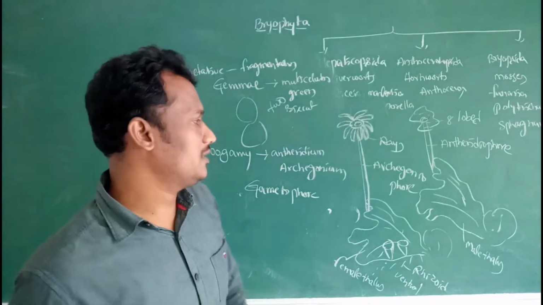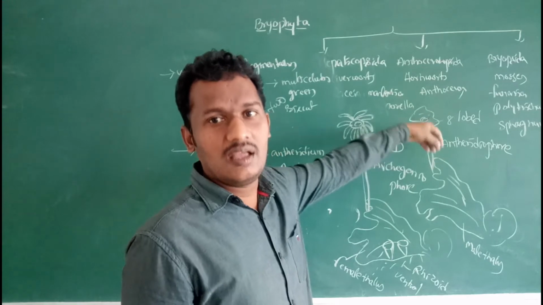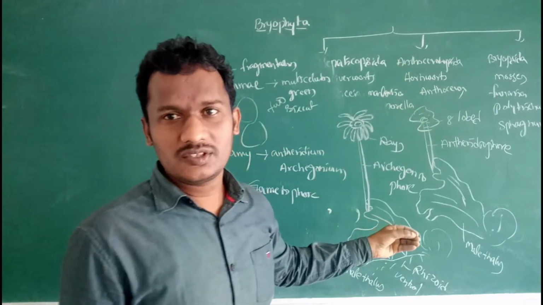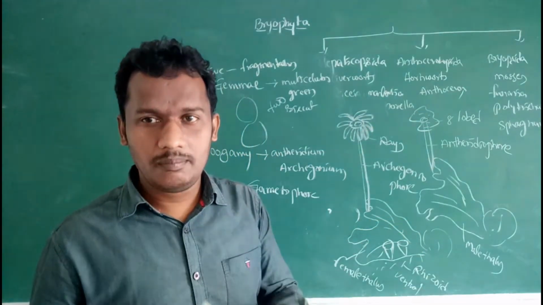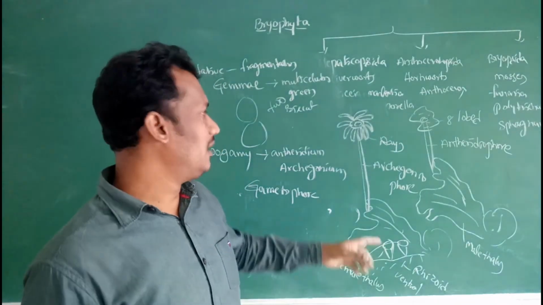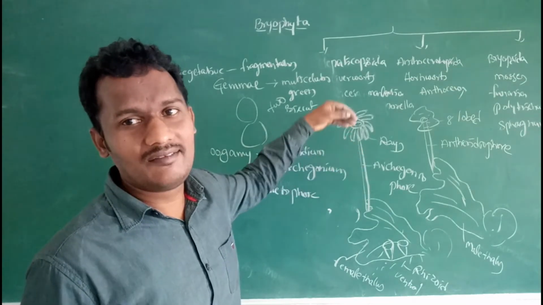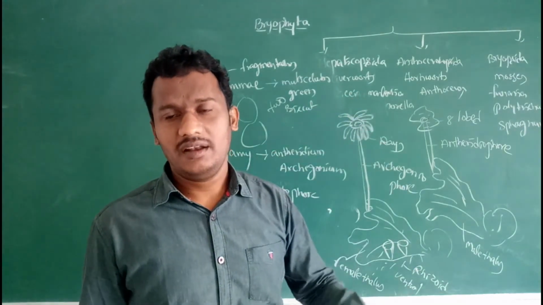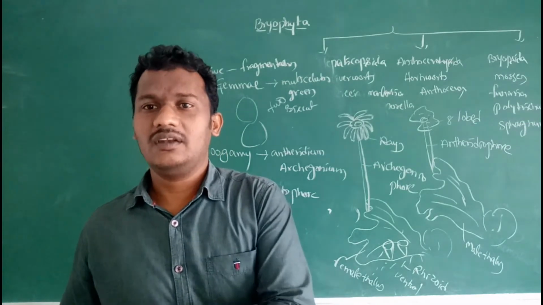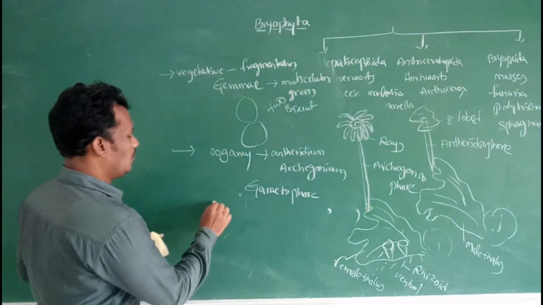After maturing, the antherozoids are released onto the substratum, swim in water, and by the attraction of chemicals reach the archegonium, travel through the neck, reach the venter, and fertilization takes place, forming the zygote.